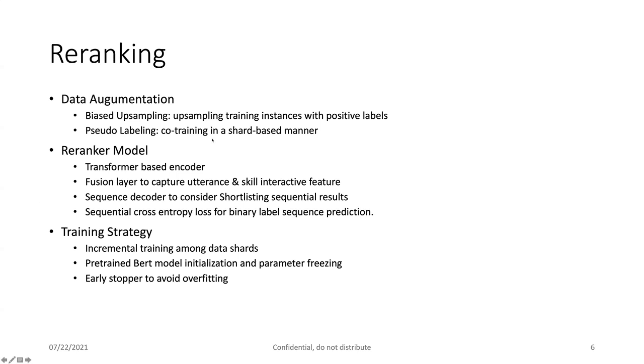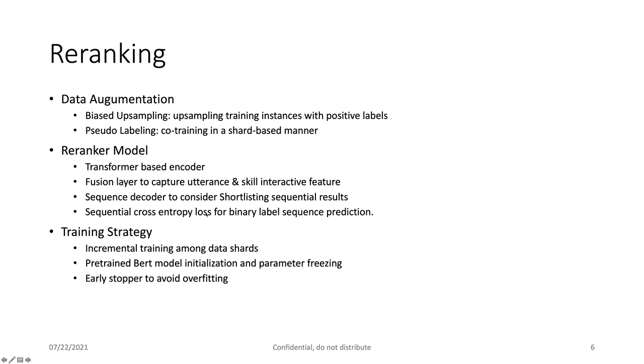And the pseudo labeling is in our re-ranker model. We use co-training in a shard-based manner. And particularly for the re-ranker model, we use a transformer-based encoder, and we develop a fusion layer to capture the utterance and the skill interactive features. Also, we have a sequential decoder to consider the shortlisting sequential results to predict the sequential labels for the shortlisting skills.